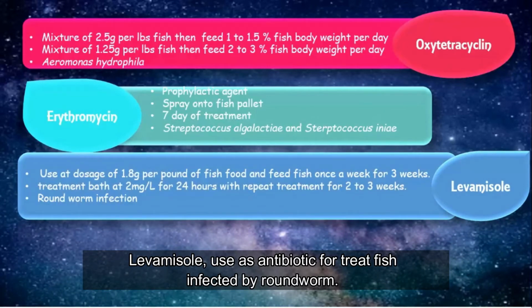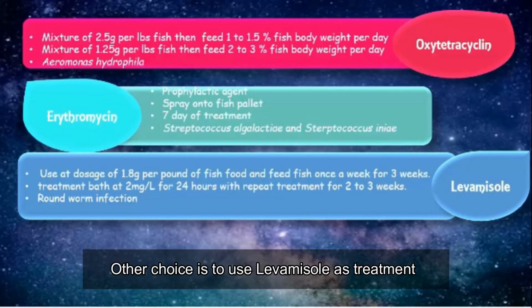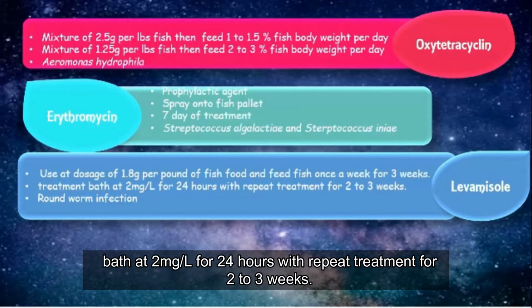Levamisole is used as an antibiotic to treat fish infected by roundworm. Used at a dosage of 1.8 gram per pound of fish food and feed fish once a week for 3 weeks. Another choice is to use levamisole as a treatment bath at 2 mg per liter for 24 hours with repeat treatment for 2 to 3 weeks.